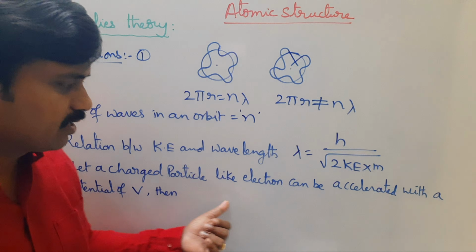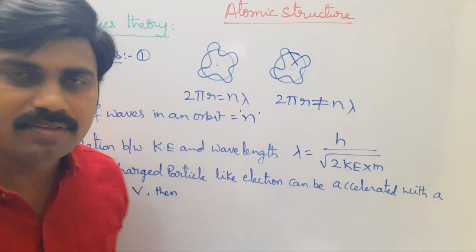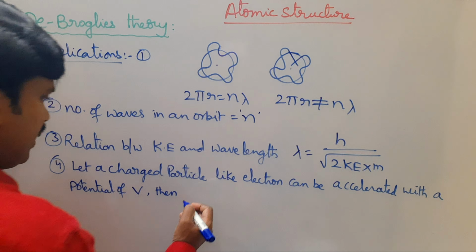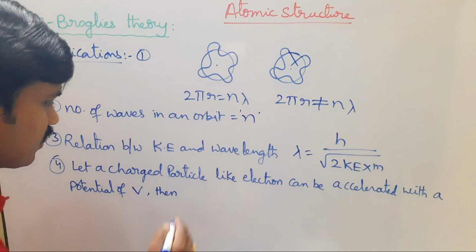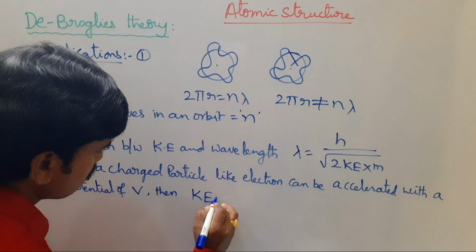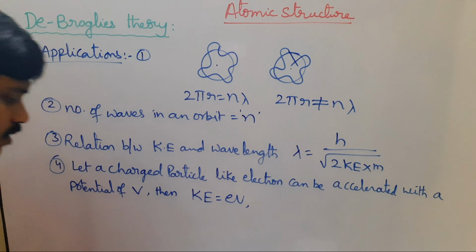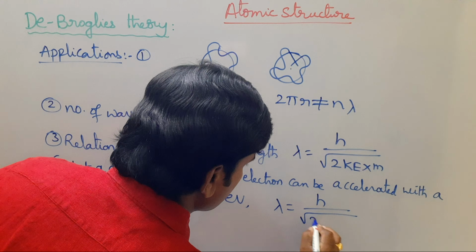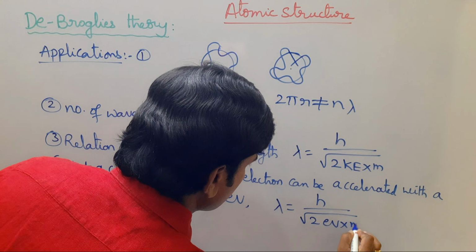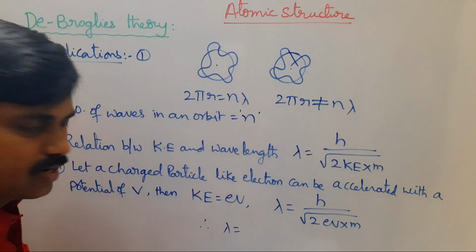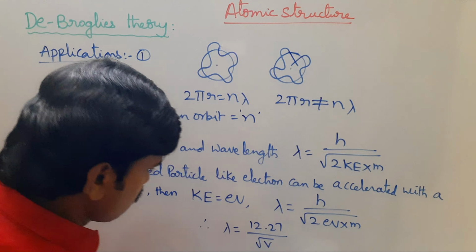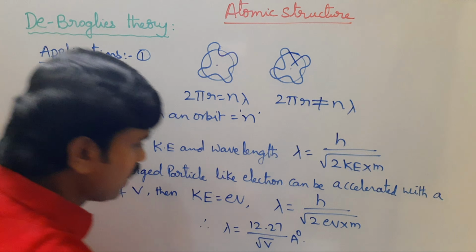Let a charged particle like an electron be accelerated with a potential V, then kinetic energy is equal to electron volts, K is equal to eV. Therefore, λ is equal to h by square root of 2 eV times m. Therefore, for an electron, λ is equal to 12.27 by root V angstroms.